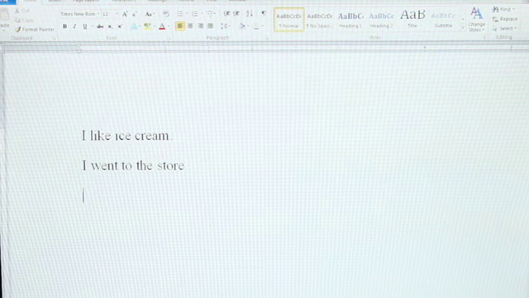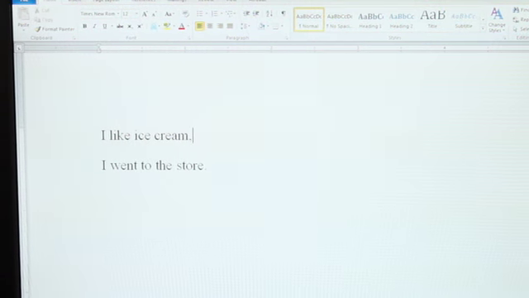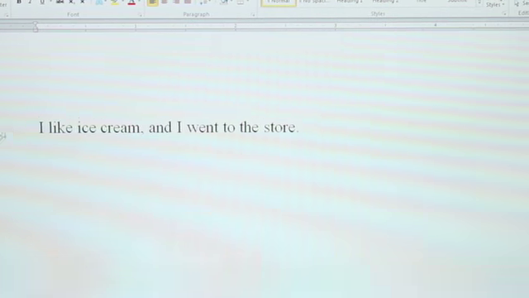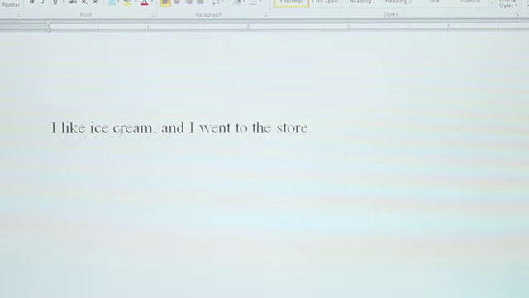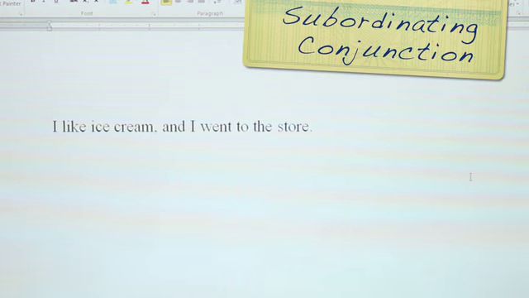So if I wanted to create one sentence with two independent clauses, I could go in here and put a period and then bring that sentence up with an and. And those are still two independent clauses. I like ice cream and I went to the store. So that would be the proper way to punctuate that. But if I wanted to show a relationship now between these two thoughts, I like ice cream, I went to the store, then I could actually put in something called a subordinating conjunction, and that changes the way you punctuate.